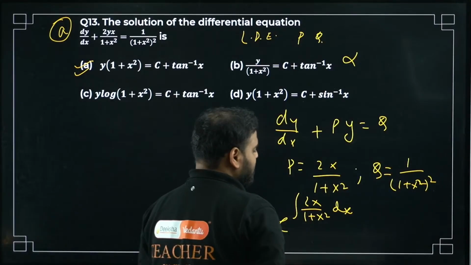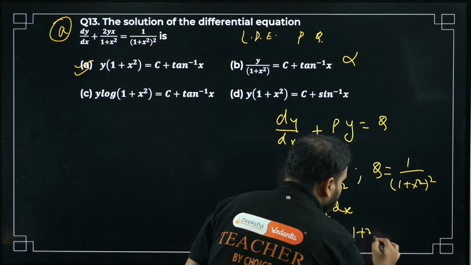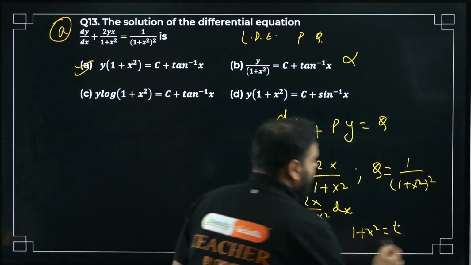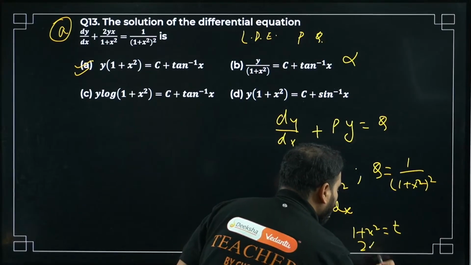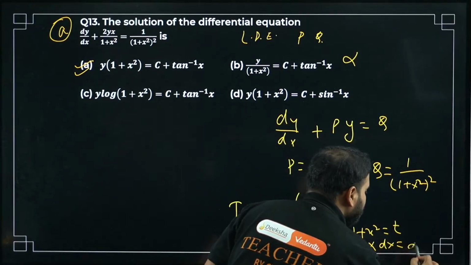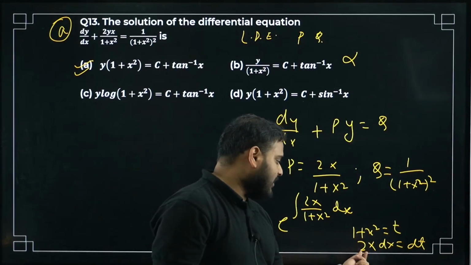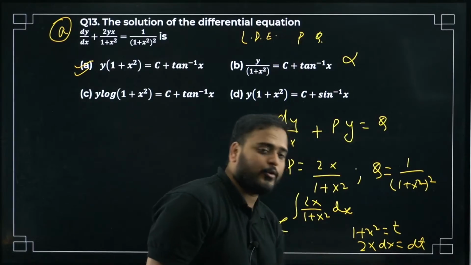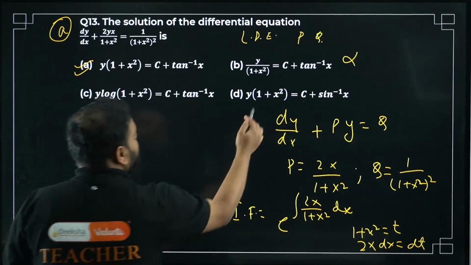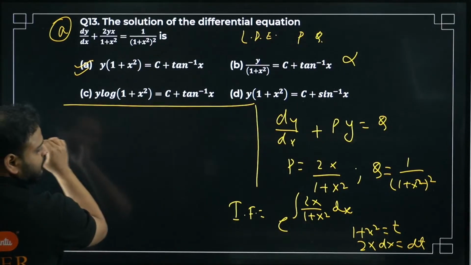Because actually there will be a substitution here, no? 1 plus x square can become equal to t. Differentiate this, it will become 2x dx equals dt. 1 is 0, x square is 2x. dx will come on this side, equal to dt. So this whole thing will become, have a look.